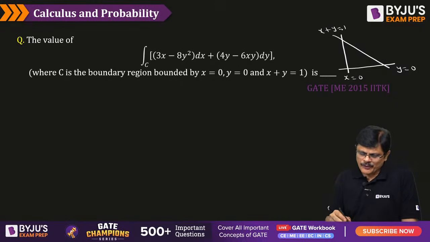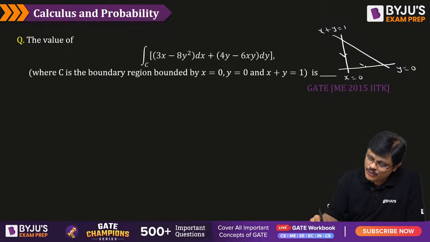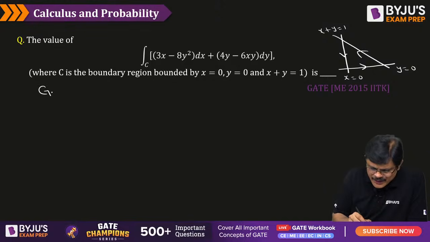See, my dear friends, what we need to do is find the line integral of this along this closed curve. Now I use Green's theorem in a plane.